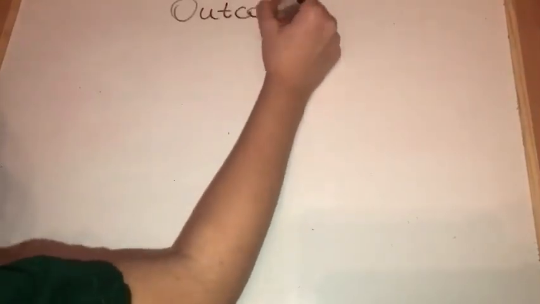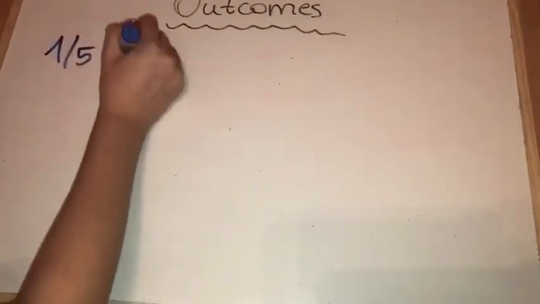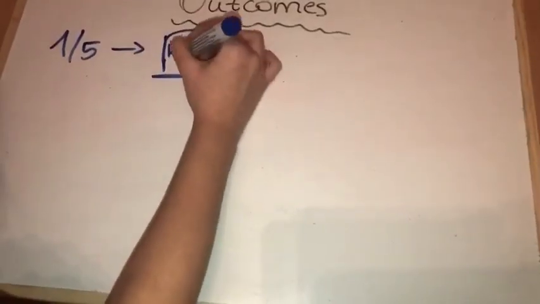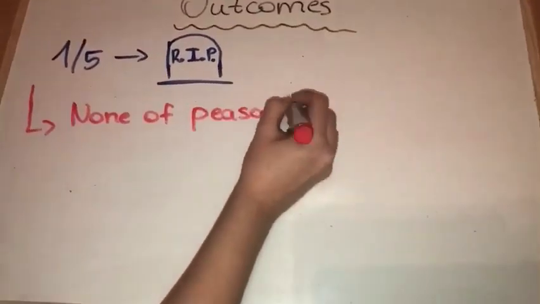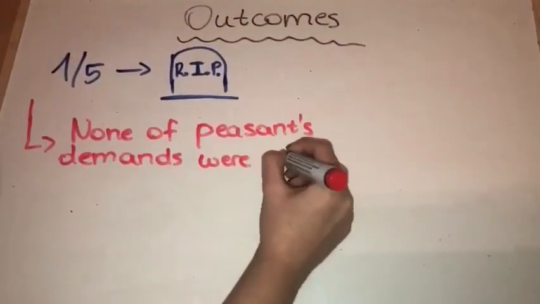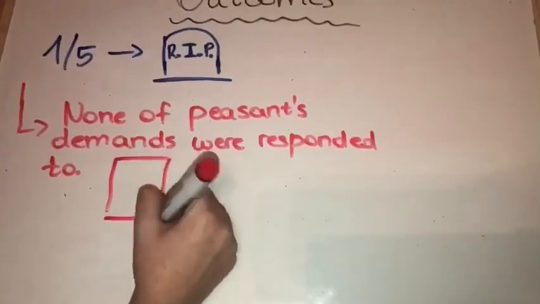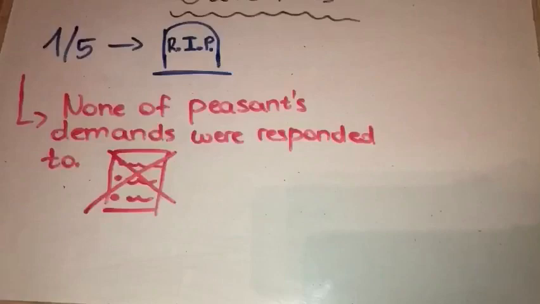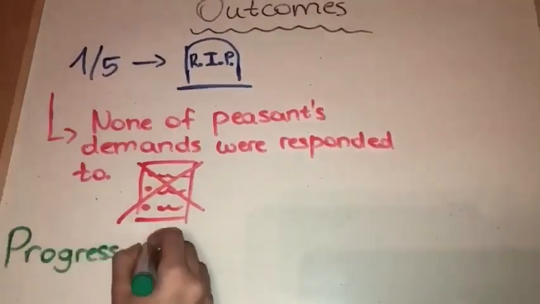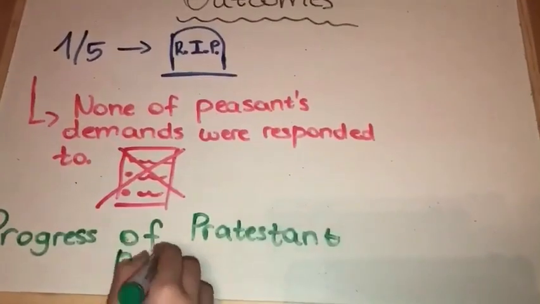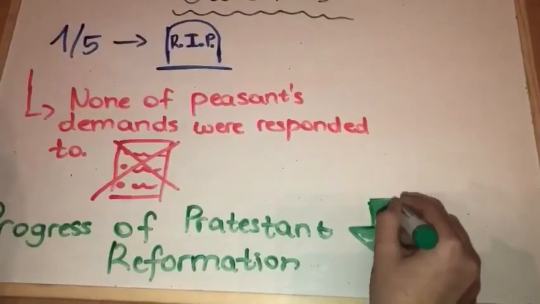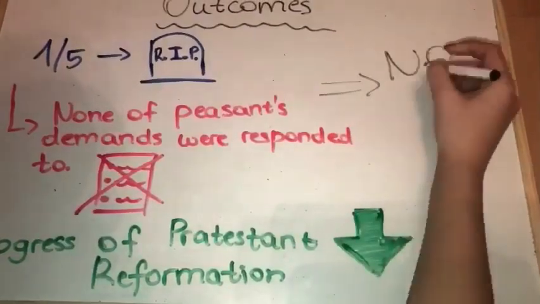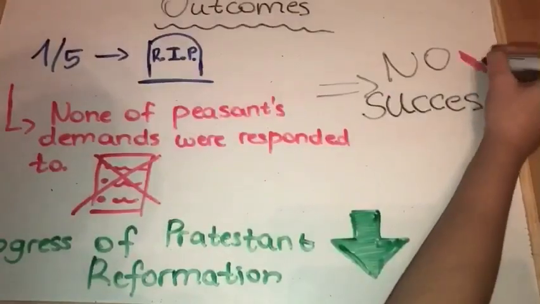So let's look at the outcomes of the Peasants' War in Germany. One fifth of the participants died. Almost none of the peasants' demands were responded to. The progress of the Protestant Reformation slowed down. And because of all of these outcomes, we can conclude that it had no success.